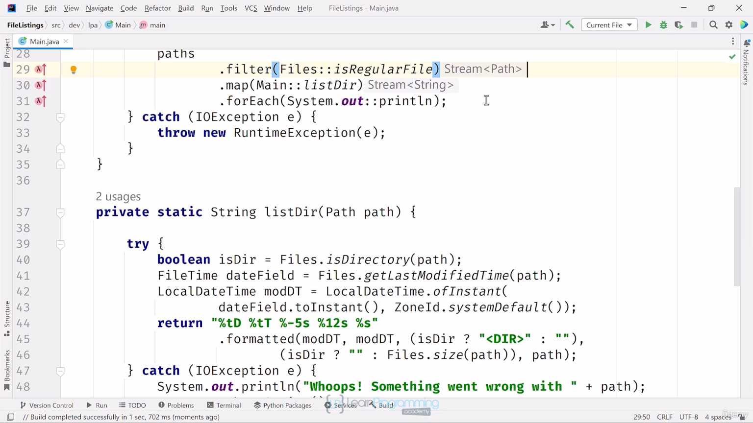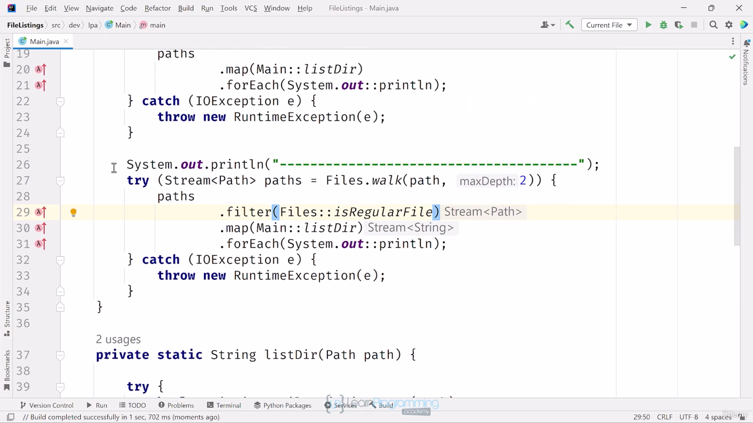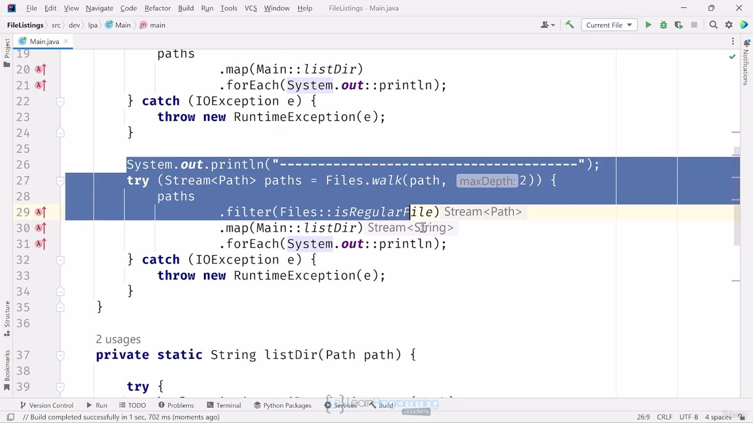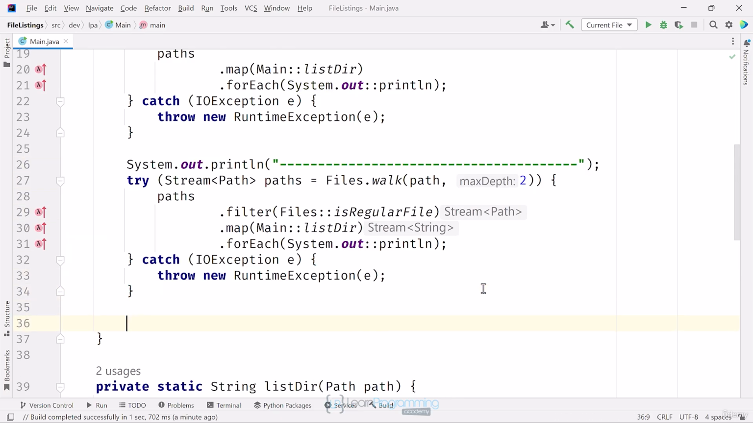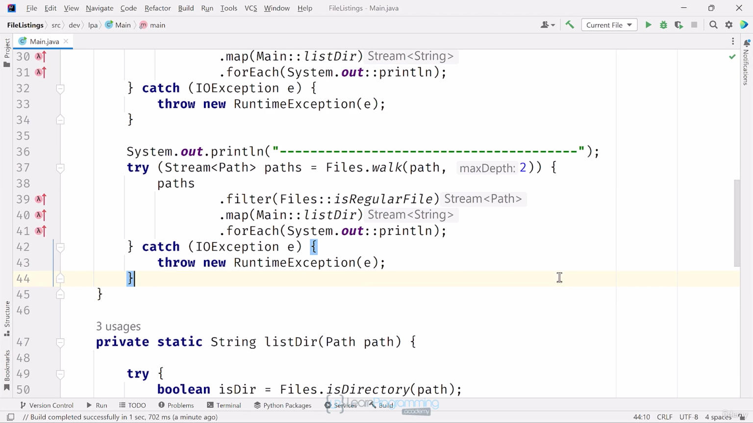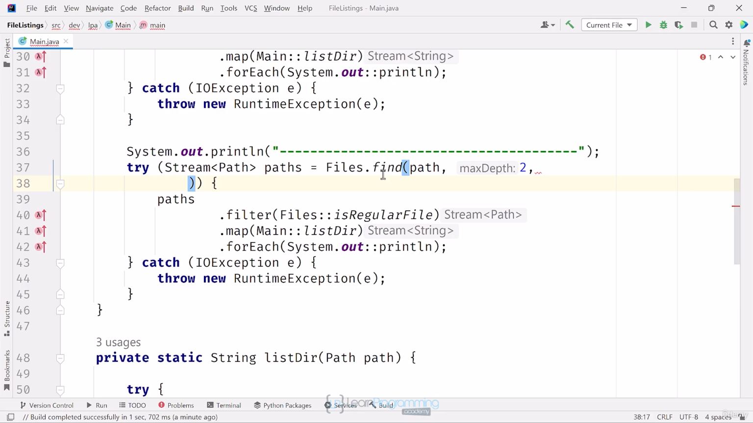But actually the Files class has an even better method for this kind of operation, and that's the find method. This is basically like the walk method, but you can specify your condition as an argument, which is more efficient. I'll copy all the code, including the separator line and the code below it. I'll paste that copy at the end of my main method. In this last block of code, I'll change walk to find, and I'll insert a comma and a new line after the number 2 there.